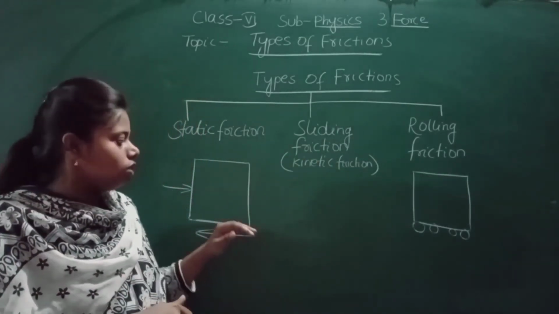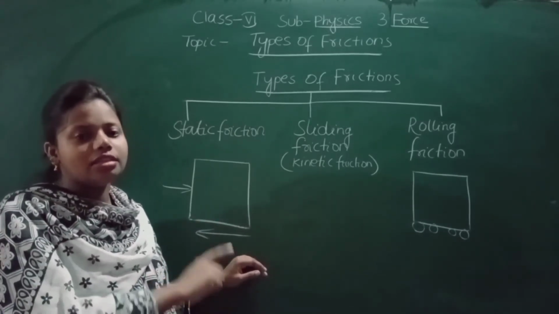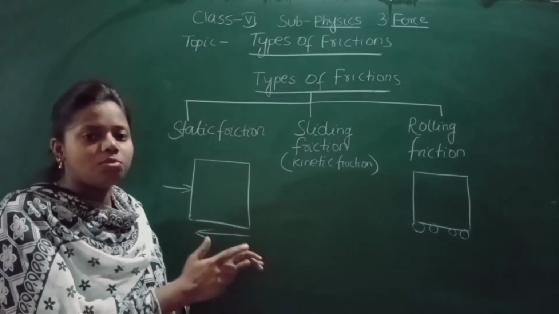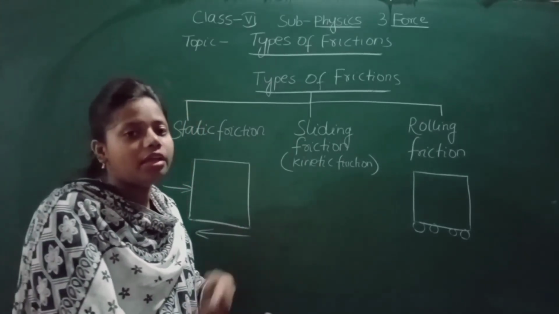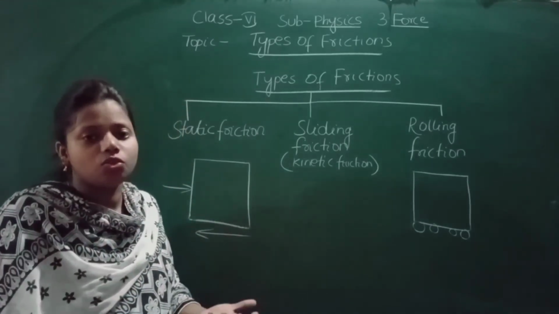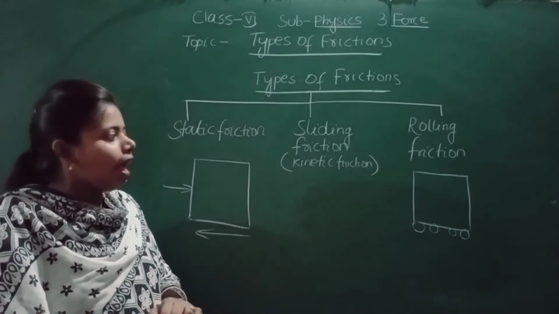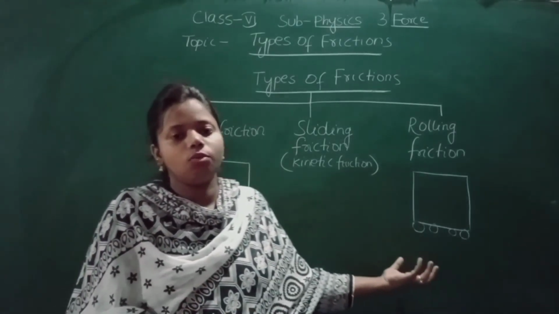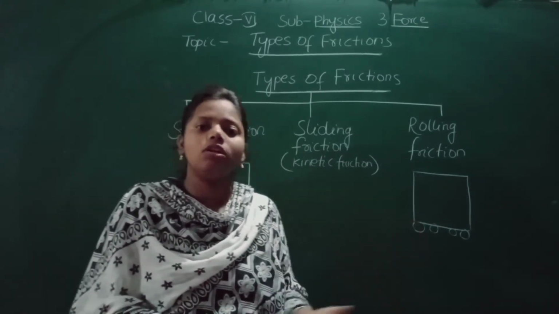In static friction you have seen that static friction was more and the object was not able to even slide. But when we apply more force, the object starts to slide, and that is called what? Sliding friction. And if we put wheels on that washing machine, it becomes more easy to roll, and that is called rolling friction.